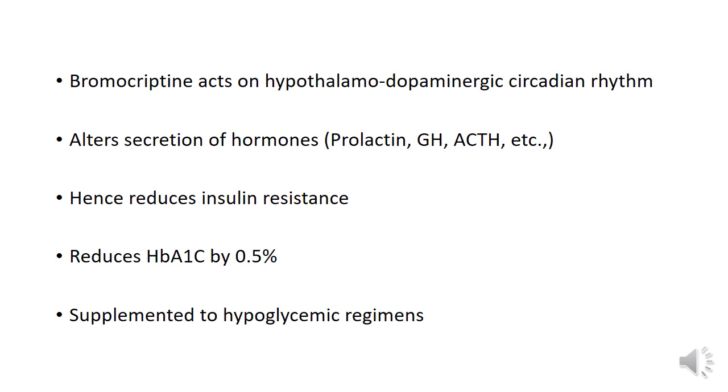The efficacy of bromocriptine is mild. It is much lesser compared to the drugs like metformin, sulfonylureas, and even pioglitazone. It reduces glycosylated hemoglobin levels by 0.5%, and hence bromocriptine is not a first line drug in the treatment of type 2 diabetes. It is only used as a supplement to already existing hypoglycemic regimens to improve the outcome of the treatment.